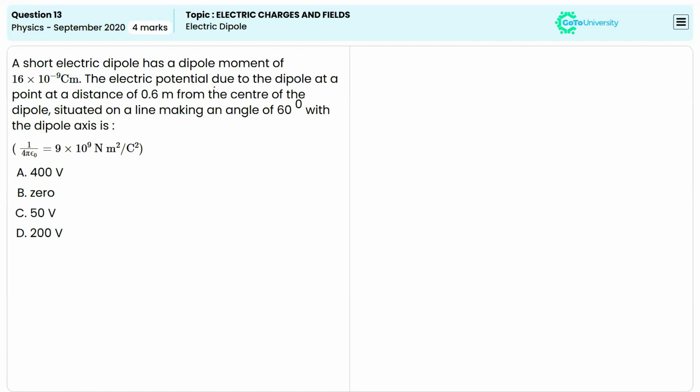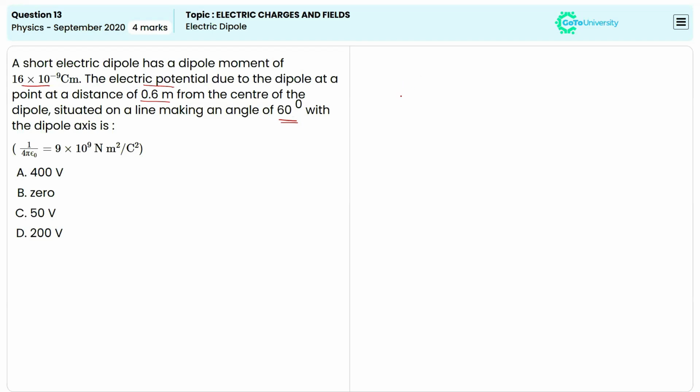So here in this question, we have to calculate the electric potential value. It's given in the question that the electric dipole has a dipole moment of 16 times 10 to the power negative 9 coulomb meter, and the point is at 0.6 meter from the dipole. The angle value is given as 60 degrees. So here we need an expression which we will use to calculate the electric potential.